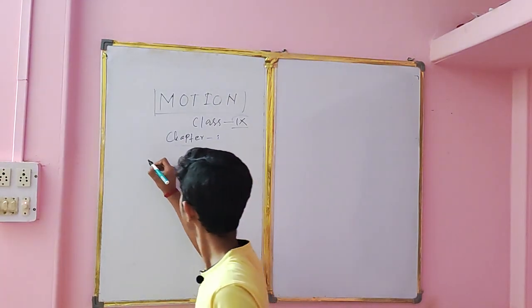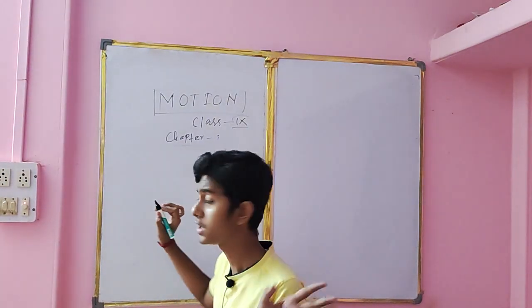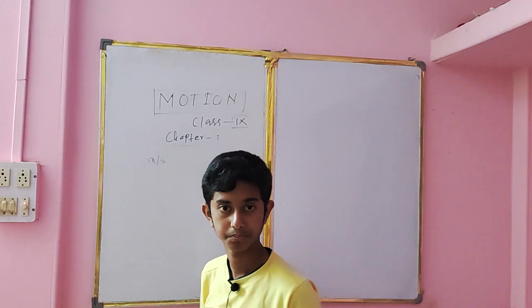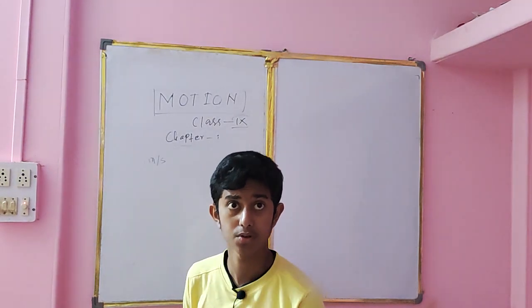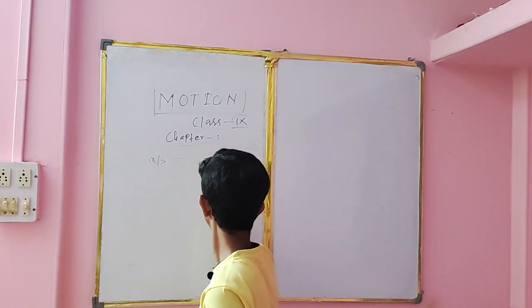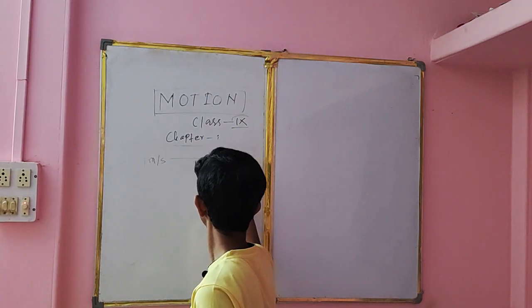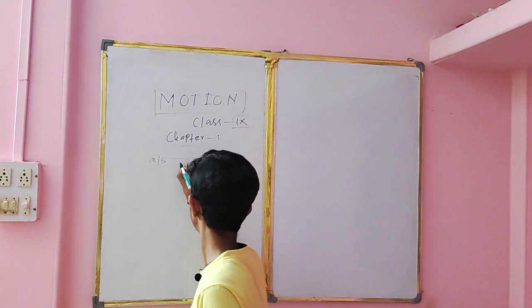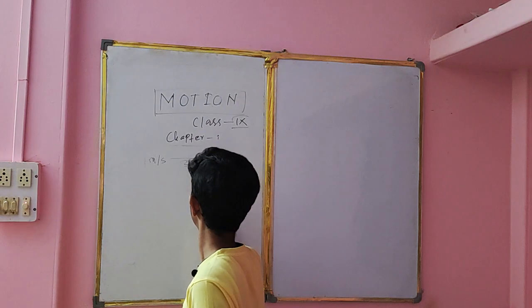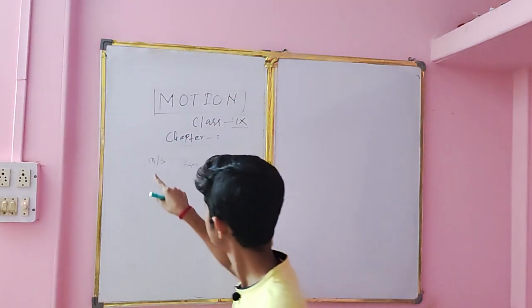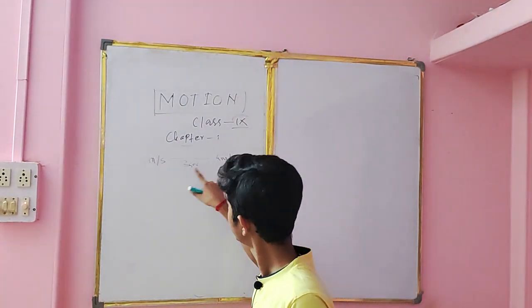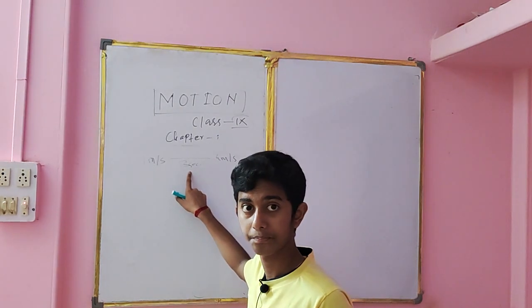For example, an object is moving with a speed of 1 meter per second, changes its velocity to 4 meter per second in a time of 3 seconds, suppose. So it is changing its velocity from 1 meter per second to 4 meter per second in time 3 seconds.